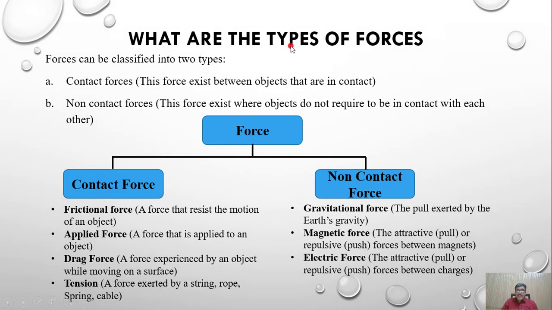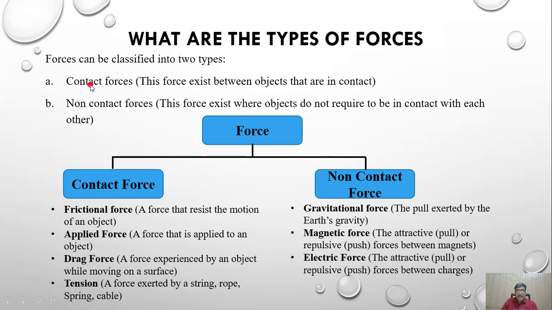So what are the types of forces? Forces can be classified into two types: contact forces and non-contact forces. What is contact force? This force exists between objects that are in contact.